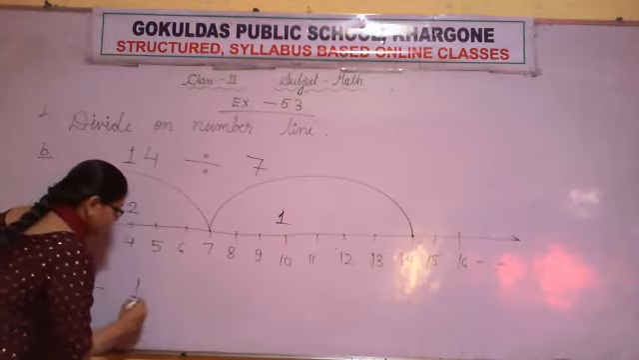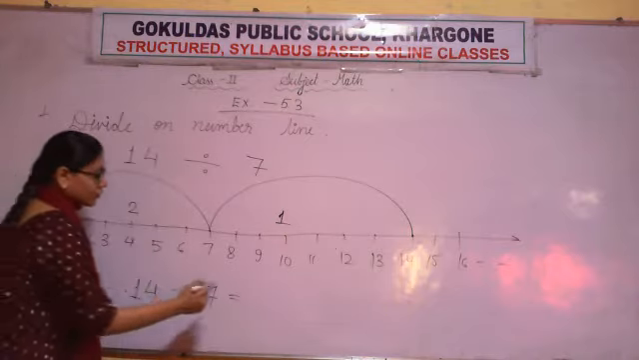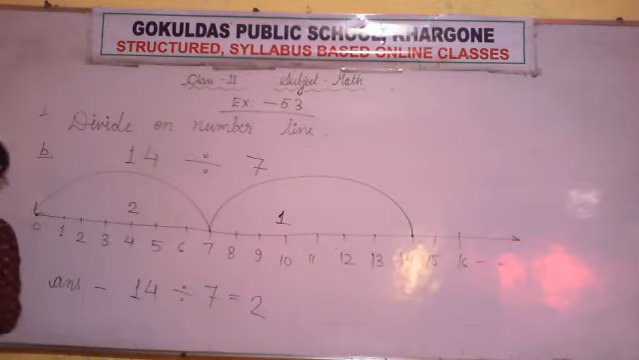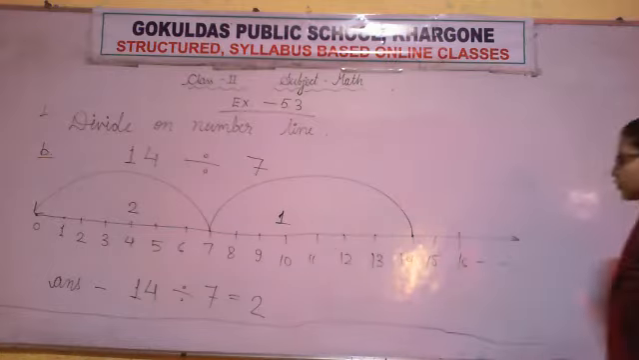So 14 divided by 7 is equal to 2. So note this down here, students.